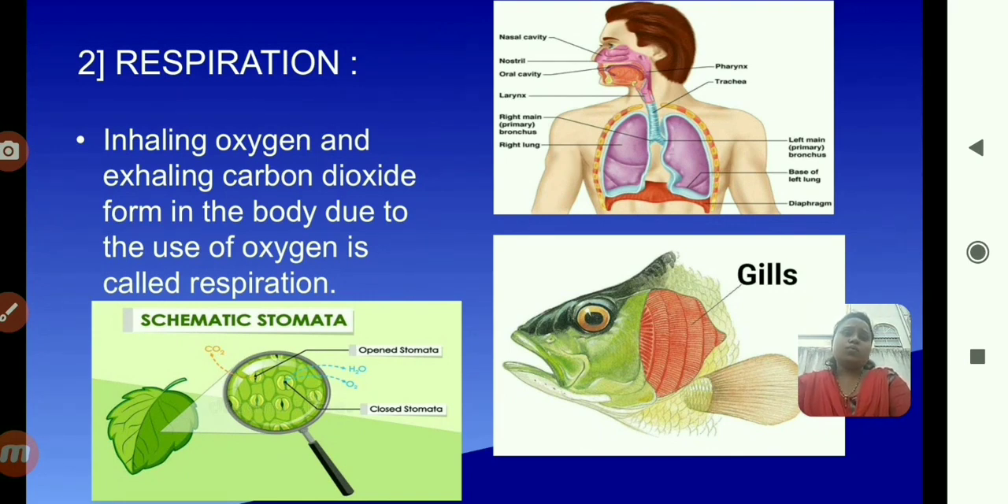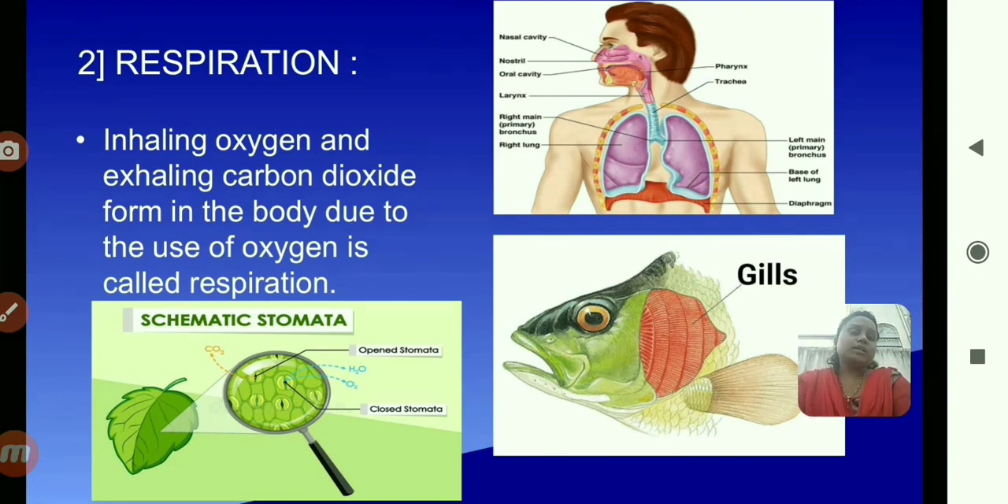In humans, what is the respiratory organ? Which is the respiratory organ? Look at the first picture. The pink-colored lungs are the respiratory organs in human beings. With the help of the lungs, we can respire. We can inhale oxygen and exhale carbon dioxide.